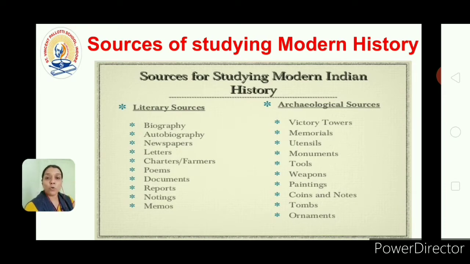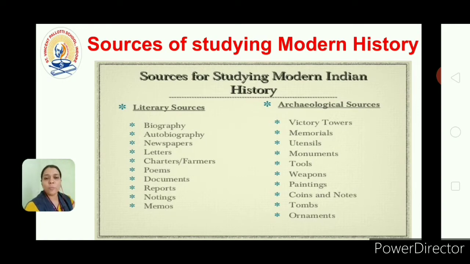When they found Harappa, they found some old buildings by excavating the place. Then they got some coins there. Then they do research on that. Then they got to know that okay, there was one civilization at that time and how they used to live. Like that they discovered this thing. So that is called the archaeological sources.